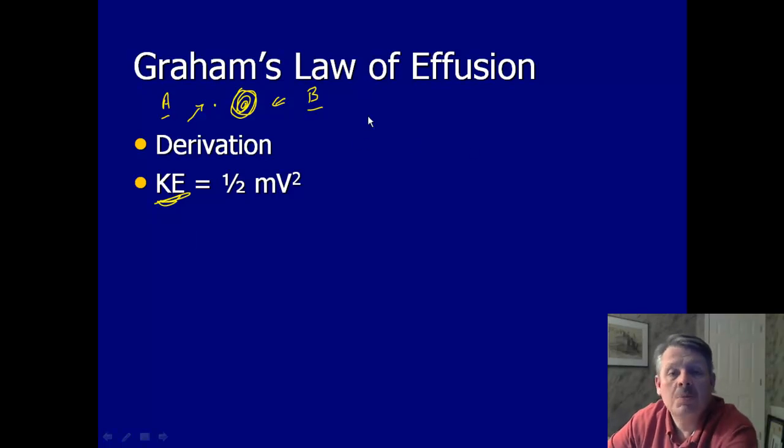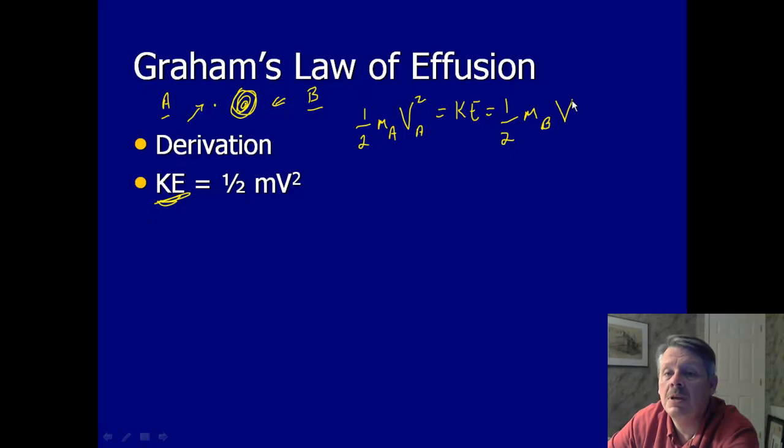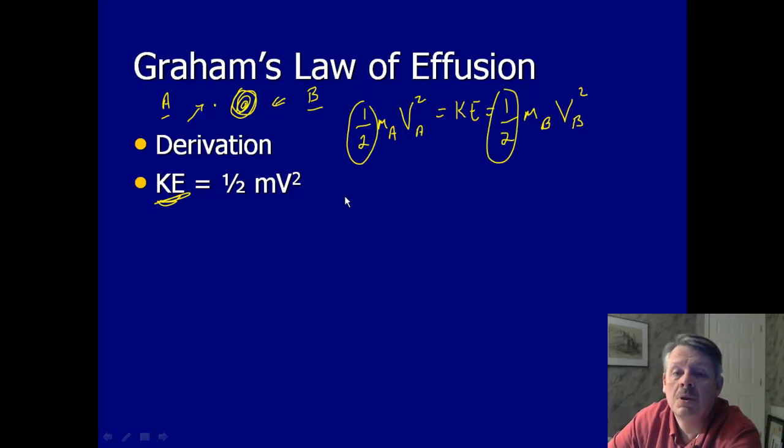All right. But the kinetic energies are the same, so we have 1/2 times the mass of A times the velocity of A squared is equal to our kinetic energy. But since the kinetic energy of both molecules is the same, that's 1/2 times the mass of B times the velocity of B squared. Well, that means they're equal to each other. And we'll notice that we have 1/2 on both sides, so those can disappear. So we end up with the mass of A times the velocity of A squared is equal to the mass of B times the velocity of B squared.